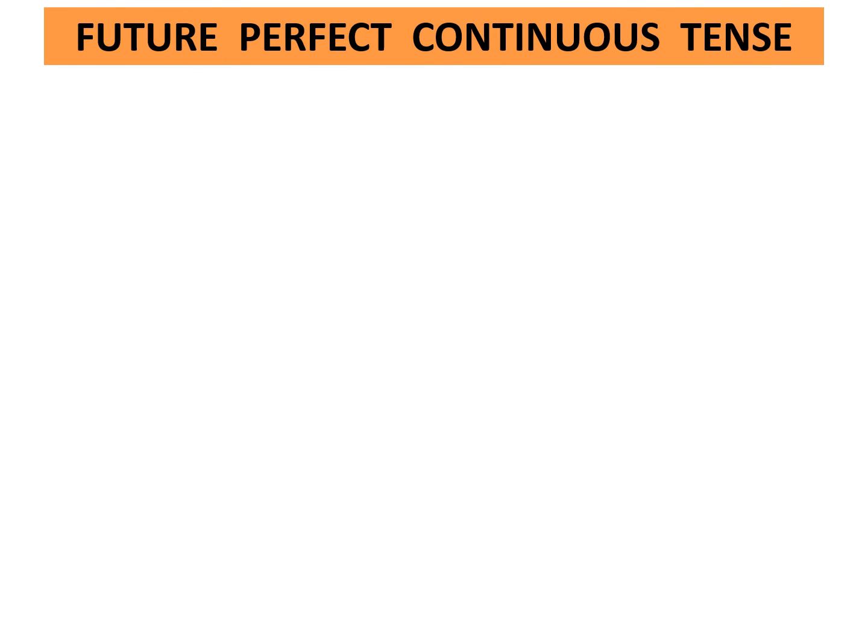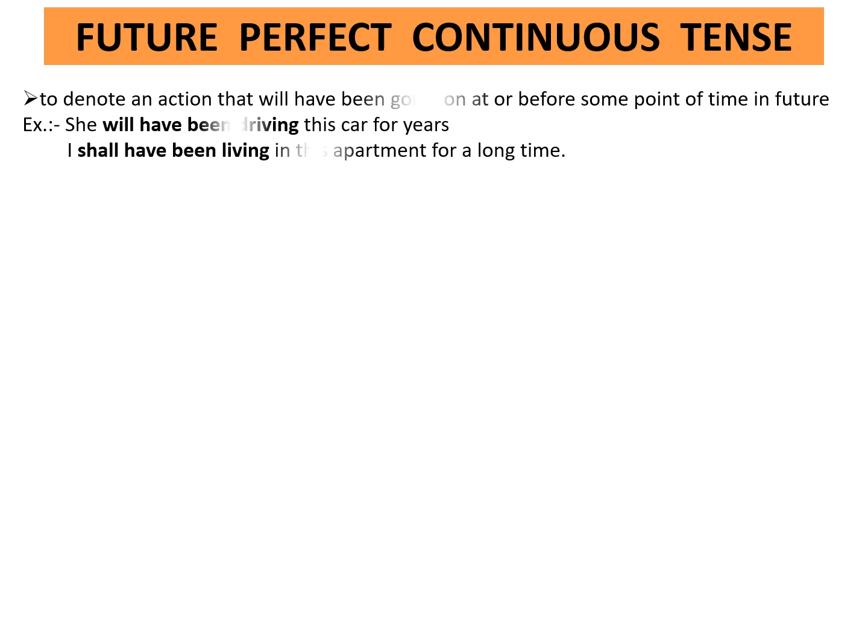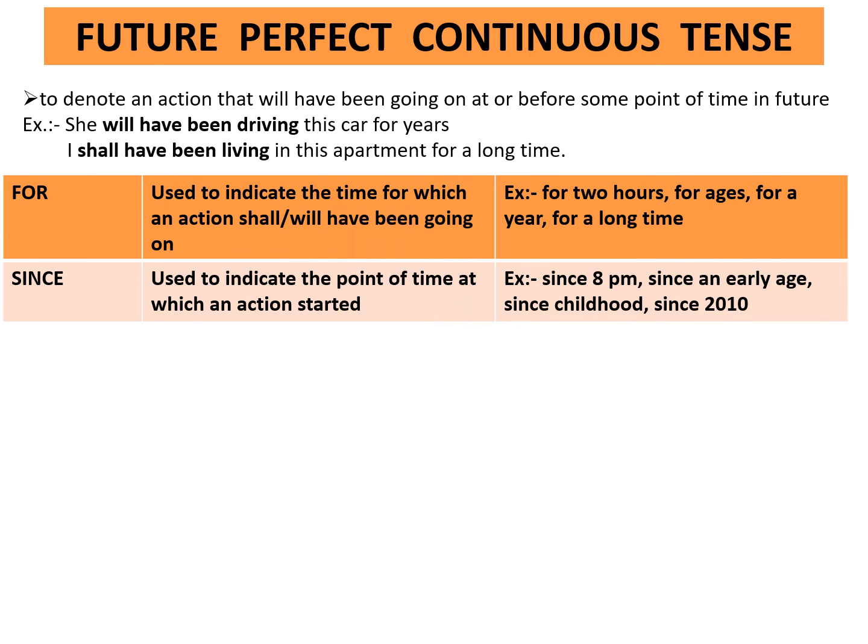Future perfect continuous tense. It denotes an action that will have been going on at or before some point of time in future. Example, she will have been driving this car for years. I shall have been living in this apartment for a long time. For and since are used in these sentences.